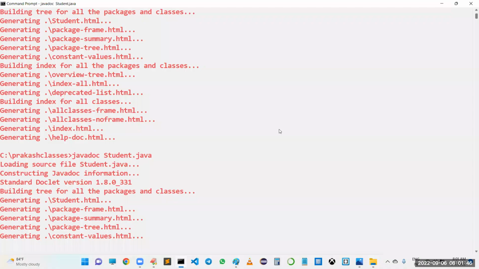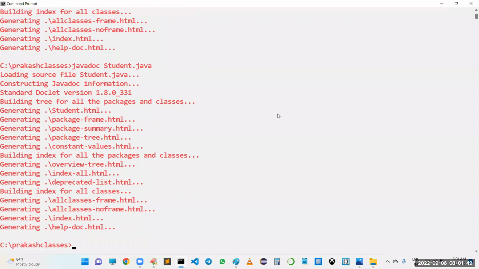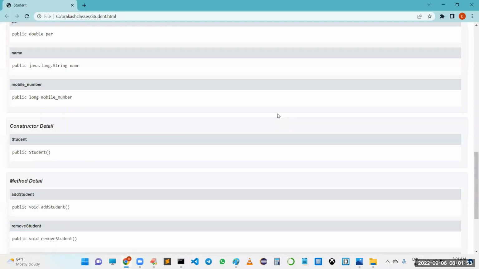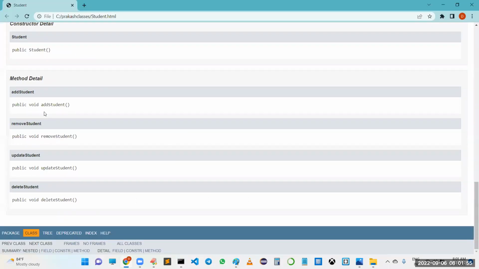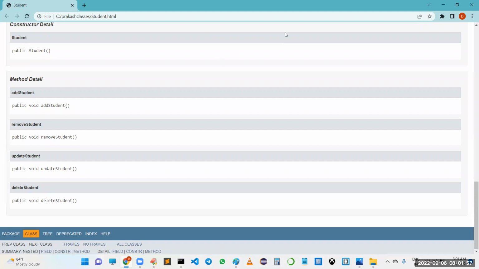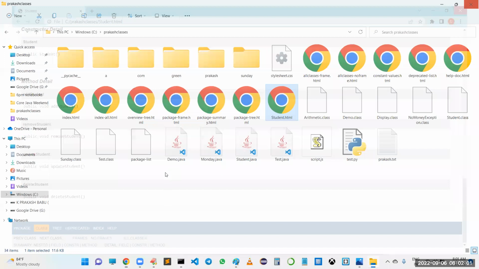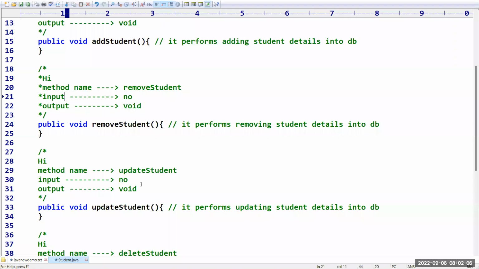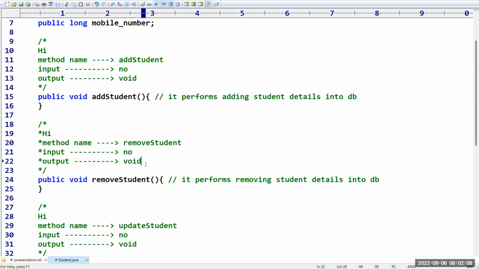Now open that student.html file. Now see here. Sir, I'm taking that student method. Oh, it is not giving the information. Actually, it should provide the documentation very clearly. One minute. Sir, where we have given for remove student. Okay, no issues. So let us recompile it.